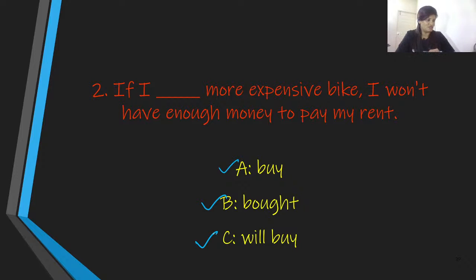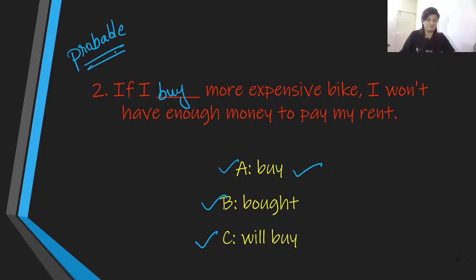Which condition does this qualify as? Well, the answer over here is buy. If I buy a more expensive bike, I won't have enough money to pay my rent. So this speaks about the second condition, which is probable.